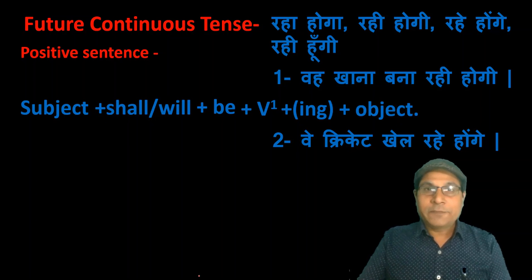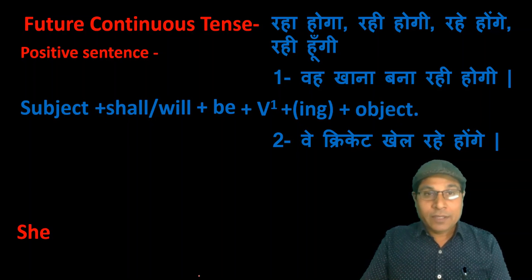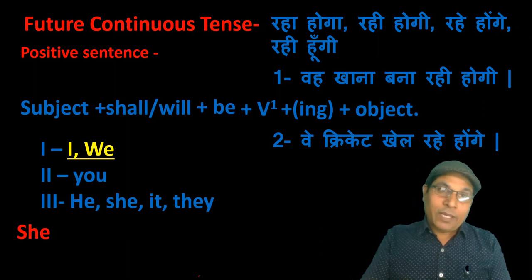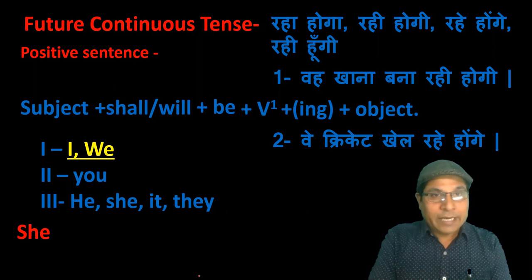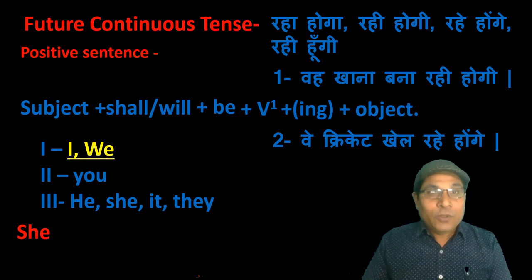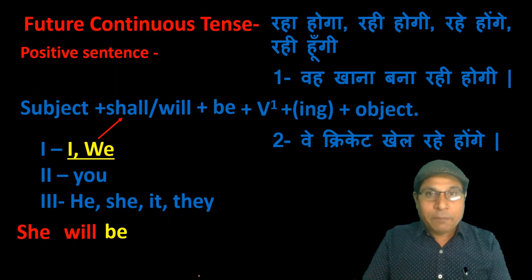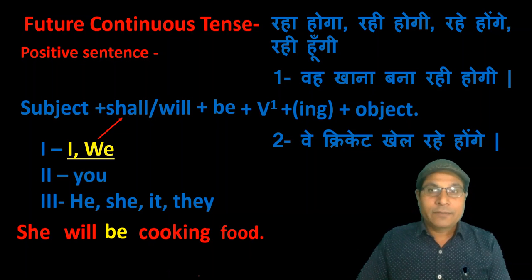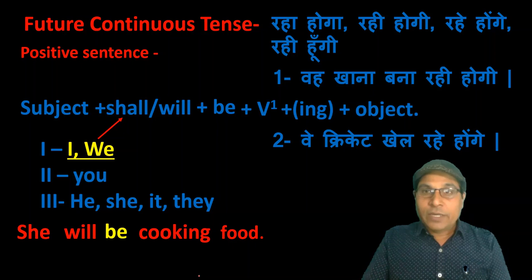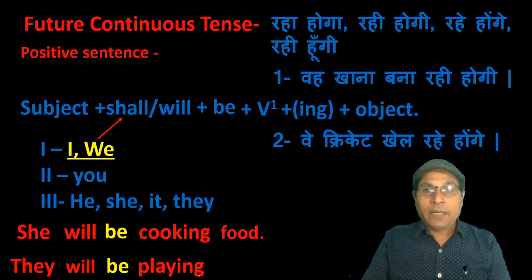Let us see the sentence. वो खाना बना रही होगी, she will. Actually, according to the chart, we will use will with the subject you, he, she, it and they, and we use shall with the subject I and we. Here the subject is she, that is why we have to use will and then be, then ing form of the verb and at last object. Come to the second sentence. वे क्रिकेट खेल रहे होंगे, they will be playing cricket.